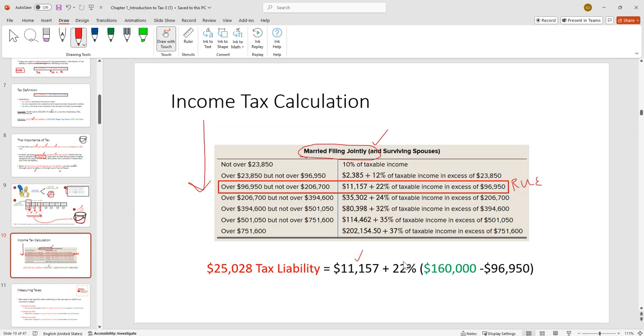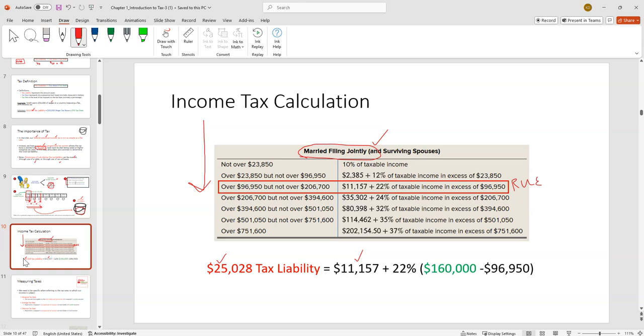$11,000 plus 22% of your taxable income, $160,000 in excess of $96,000, right? You do the math on that. Hey, if you have $160,000 of taxable income, you're going to owe $25,000. Same thing, same way to get there, just a different pathway.